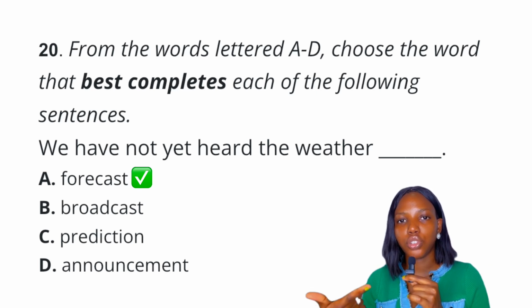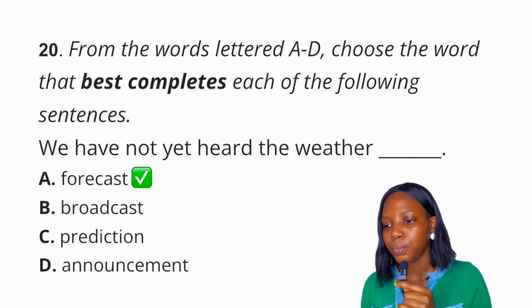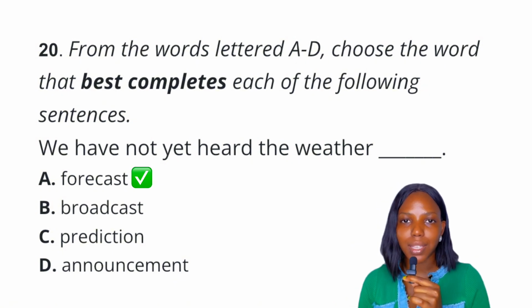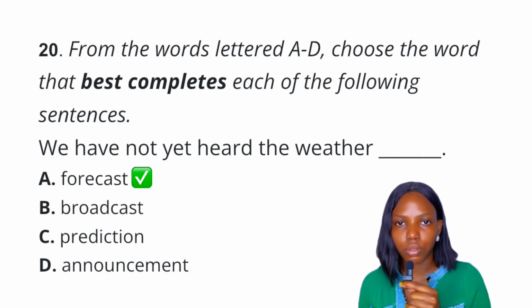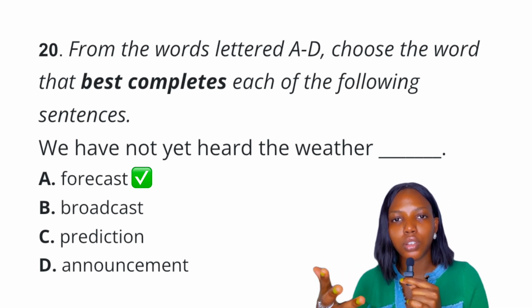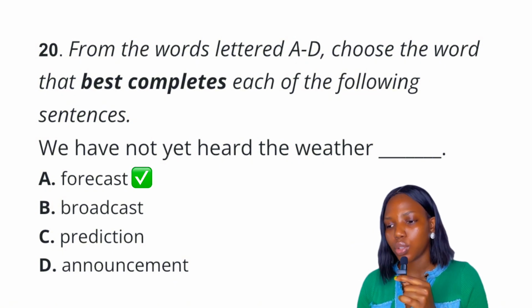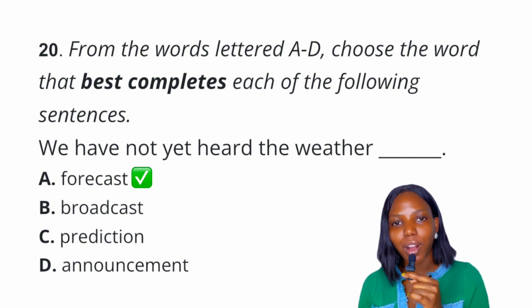It's a terminology used to mean a general guess of what will happen in the future. Okay, so when we say broadcast, broadcast is an information transmitted through radio, television, while announcement is a formal information made public. Okay, so the best answer to this question is definitely option A, forecast.